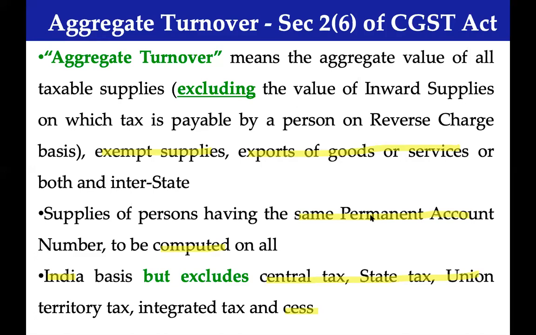Under RCM, which is basically their inward supply, they paid tax on value rupees 10 lakhs.